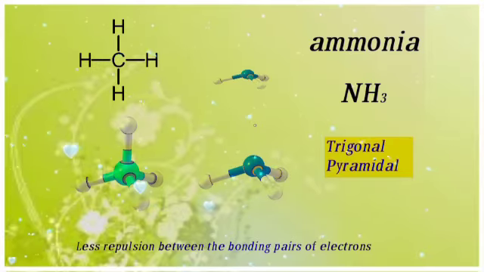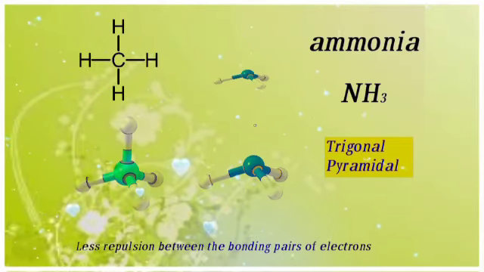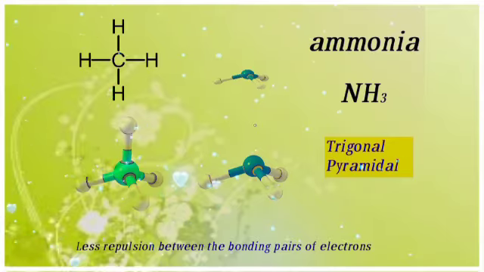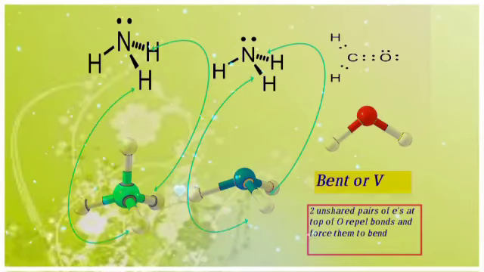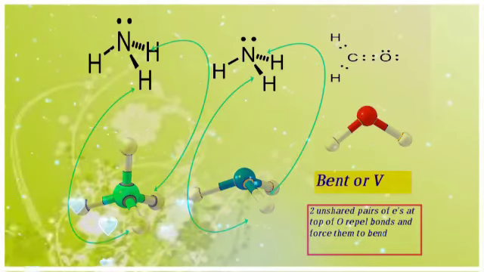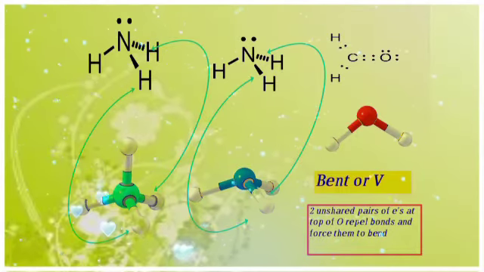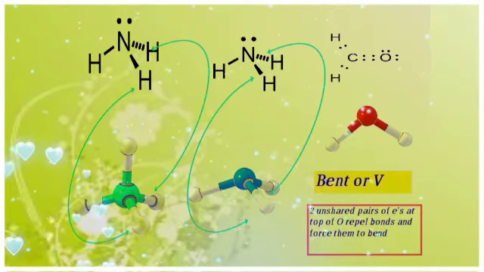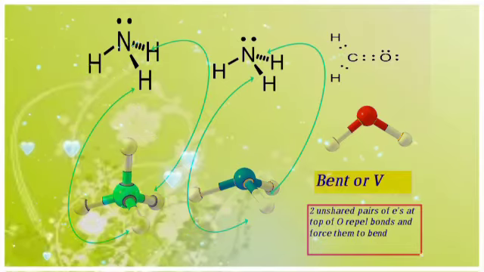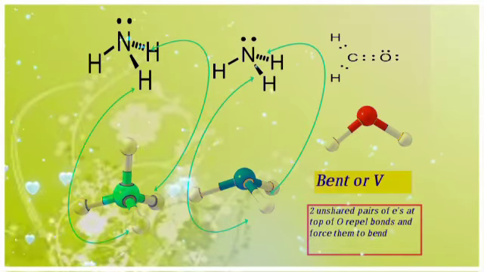Its shape is trigonal pyramidal. There is less repulsion between the bonding pairs of electrons. The ammonia and H2O, it is bent or V. Two unshared pairs of electrons at the top of O repel the bonds and force them to bend.